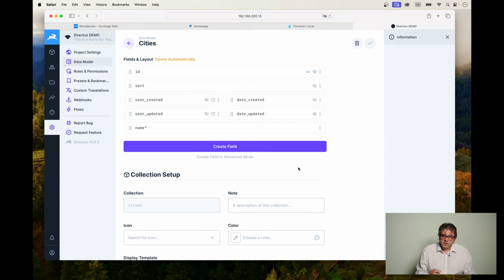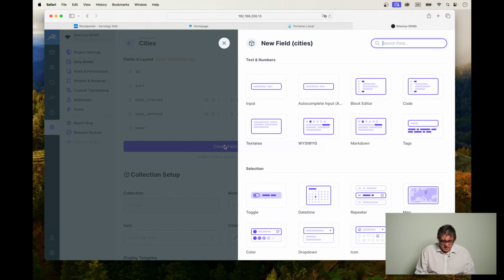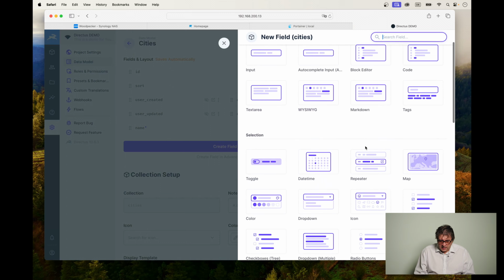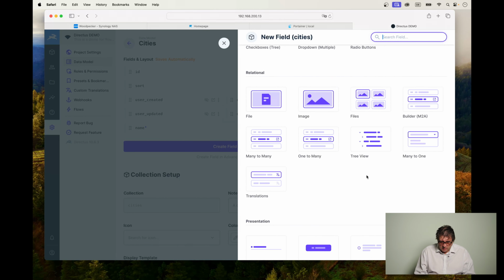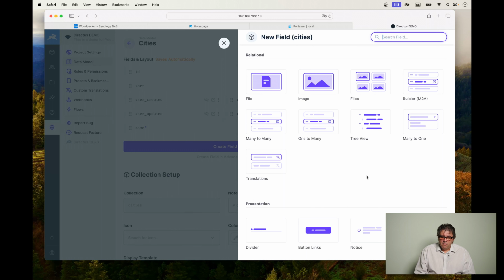Now let's take this one step further because, as I mentioned earlier, a city belongs to a country. Now let's create the appropriate field here. Now I clicked on create field and let's scroll a bit further down, and now you see the relational section, and we create something which is called a many-to-one.